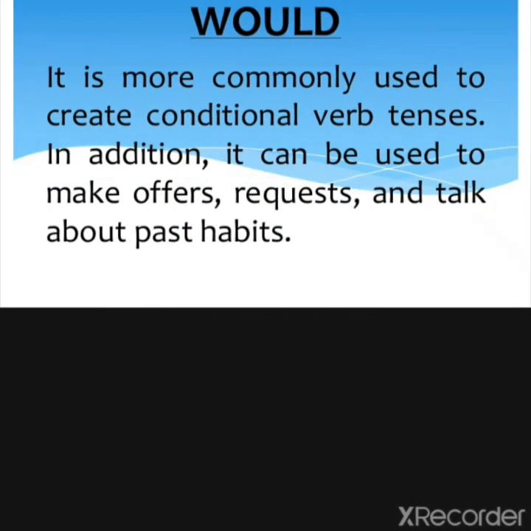Now the next, would. Again, it is commonly used, and it is used in conditional verb tenses also. In addition, it can be used to make offers, requests, and talk about past habits. It means in place of used to: right now I don't do it, but in the past I used to do it.